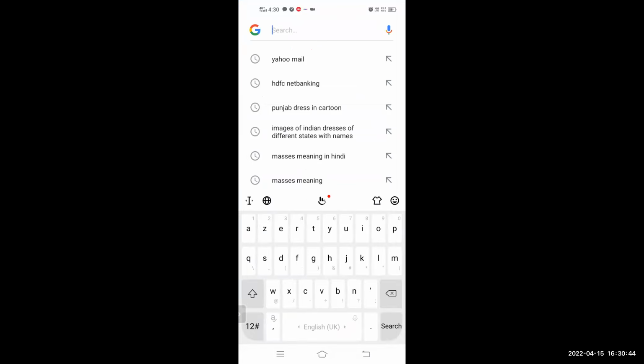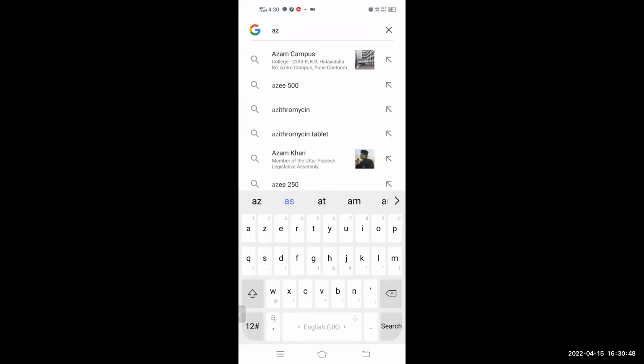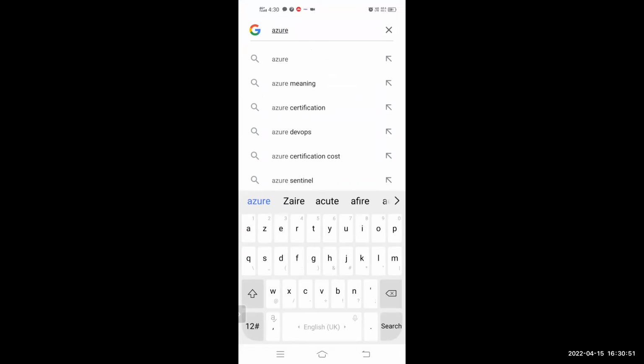Okay, guys, there may be some difficulty understanding, but yes, you'll have to bear with this. For the Azure portal login, you can type it.